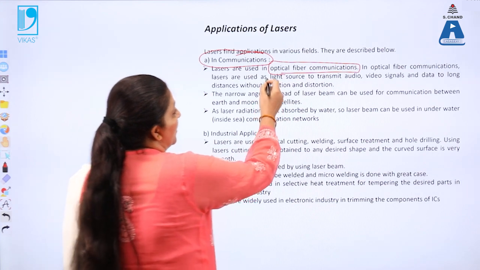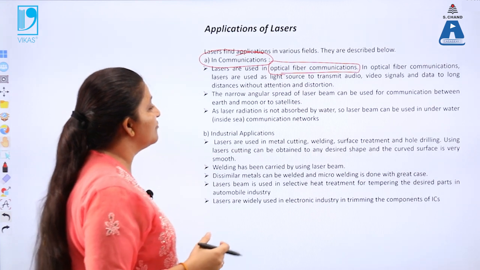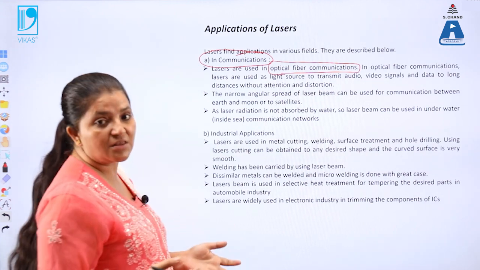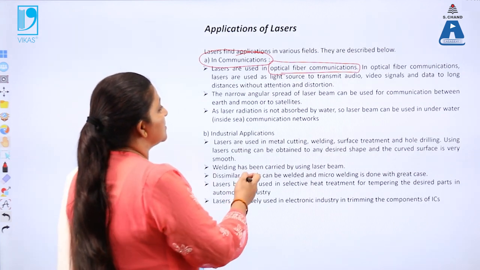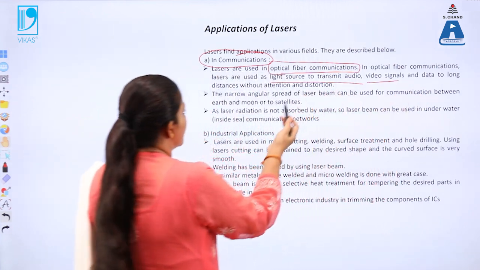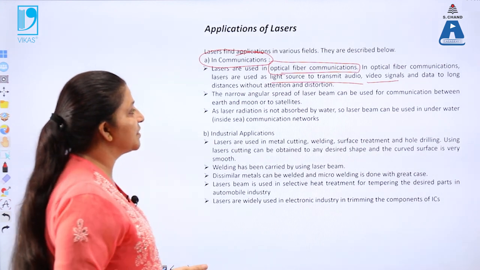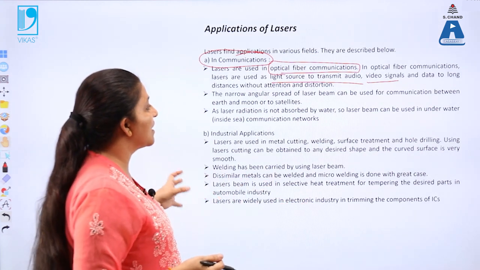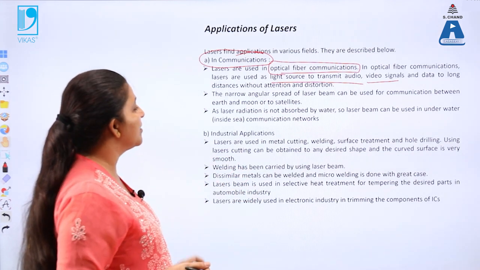We know that in optical fiber communication, the communication is done over the kilometer range. That means the optical fibers are used with lengths in kilometers. So that's why the laser beam is preferred in this case. That means in this case they are used to transmit audio and video signals. So the optical fibers are used to transmit the audio and video signals for longer distances, which can be in kilometers. So that's why the laser light is preferred in this case.